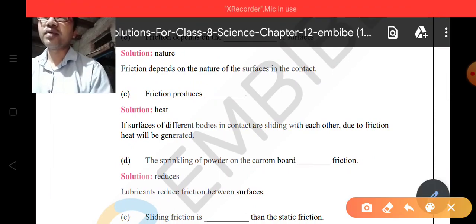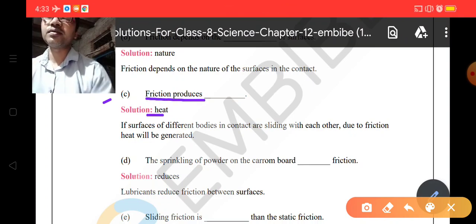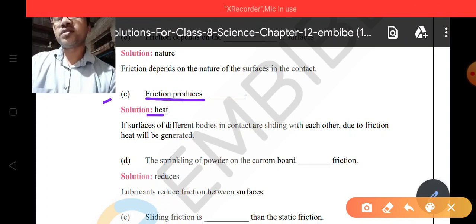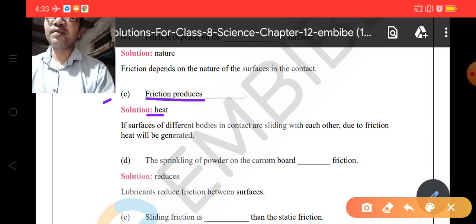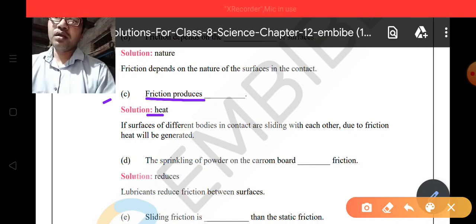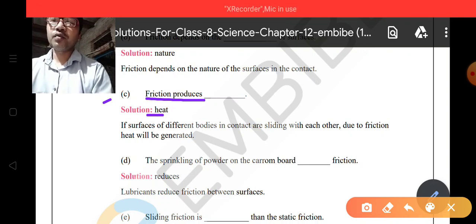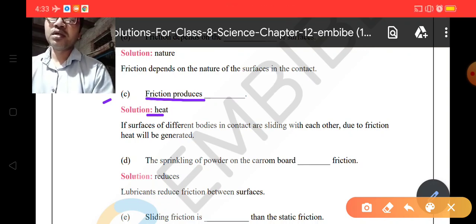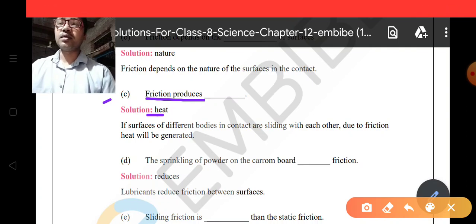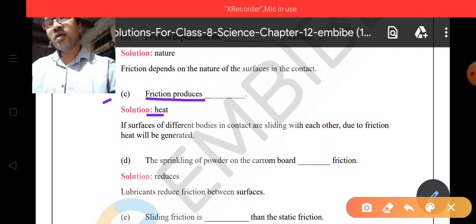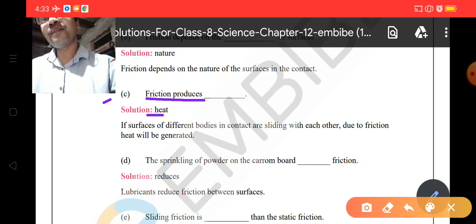Now the third point, you can see here, friction produces heat. Yes, so this is the reason that we say friction is not good for us, because due to friction we lose a lot of energy. Actually, in reality, friction in many cases loses energy in the form of heat.